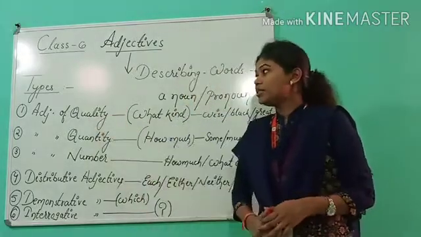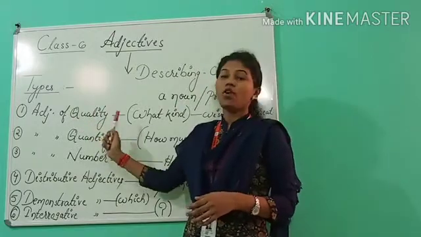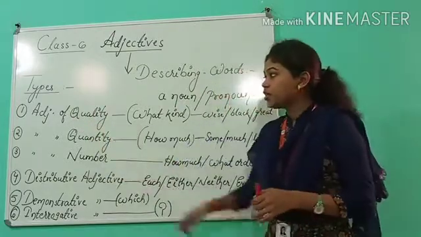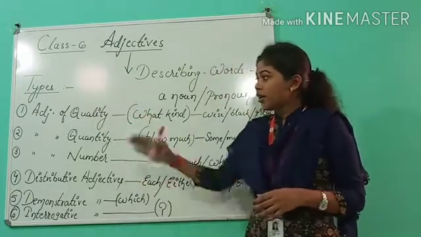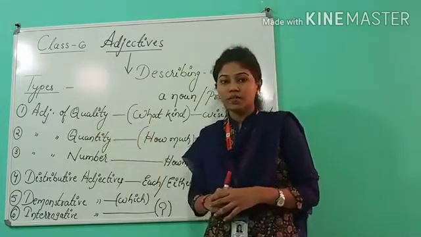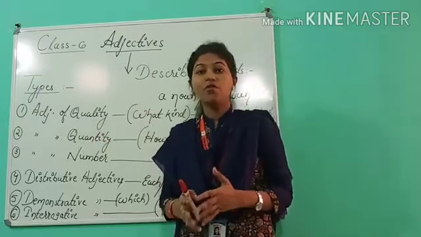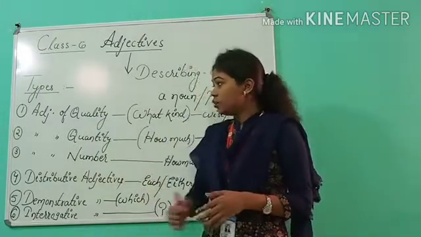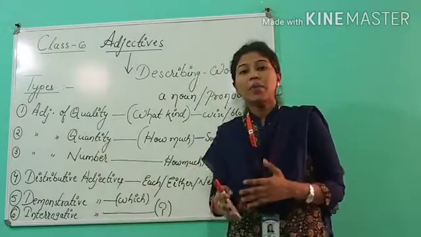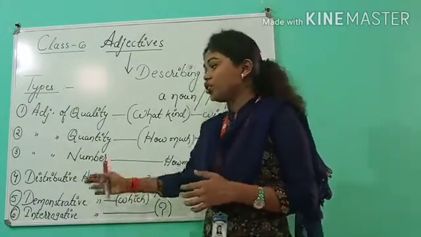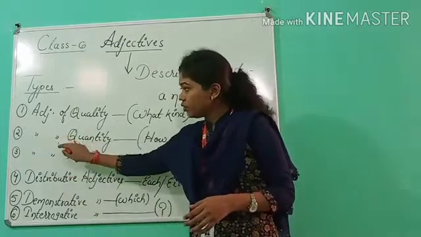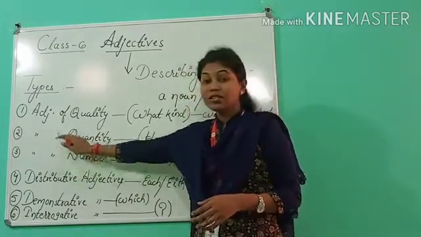So the first one you can see is adjective of quality. The second one is adjective of quantity. The third one is adjective of number, and the fourth one is distributive adjective. My dear student, don't get confused where I am using this symbol.